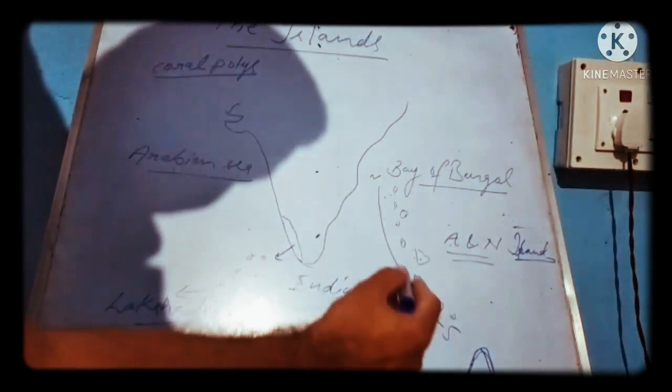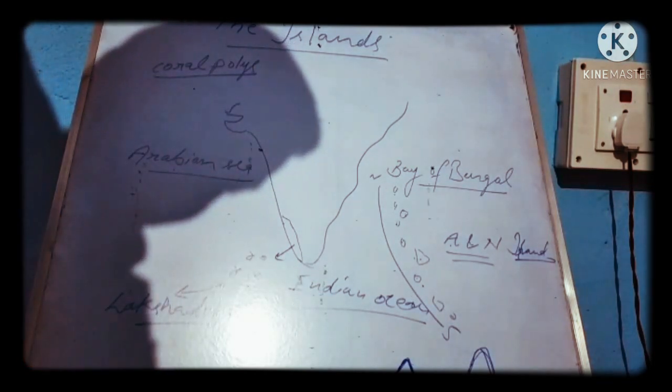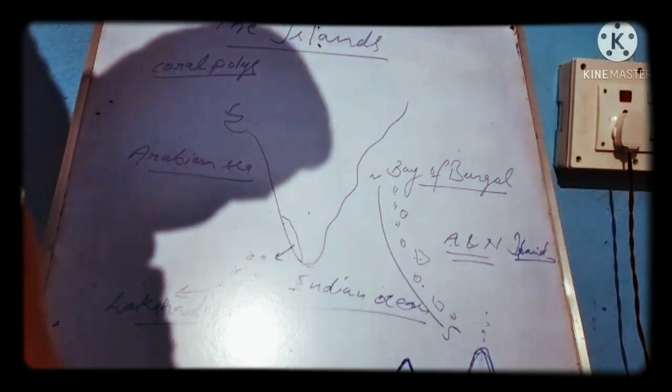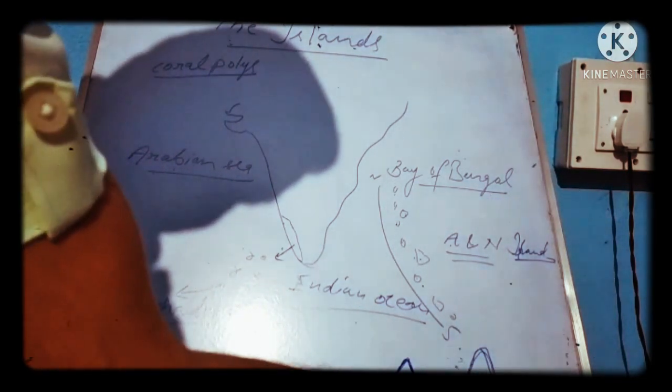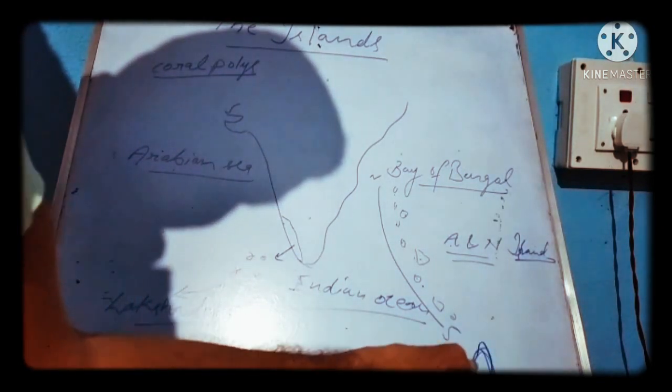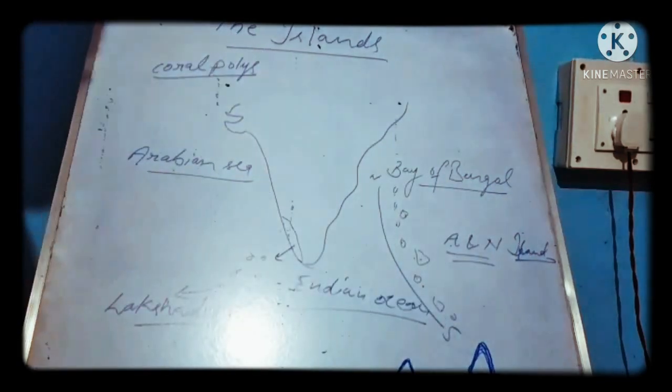So some islands are formed by this process, and thereafter some parts of these hills are submerged in the water. Only the remaining part of the hills is responsible for the formation of the island.